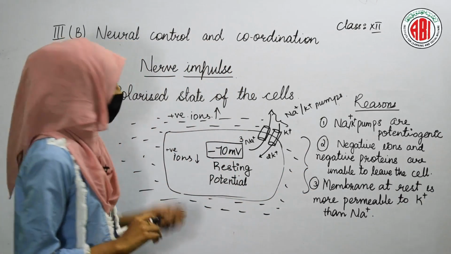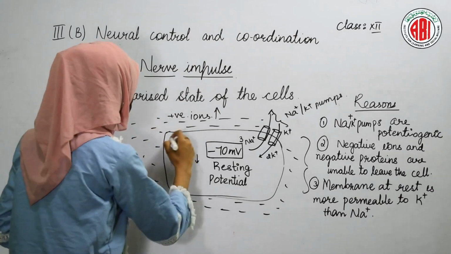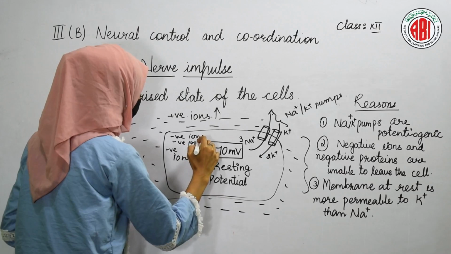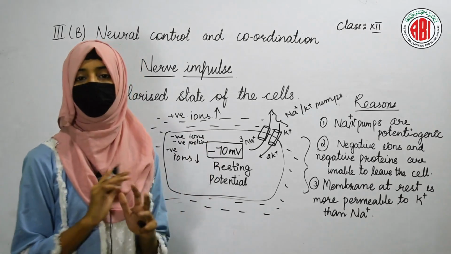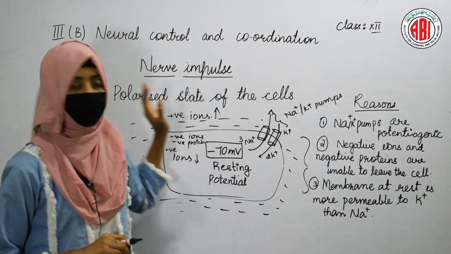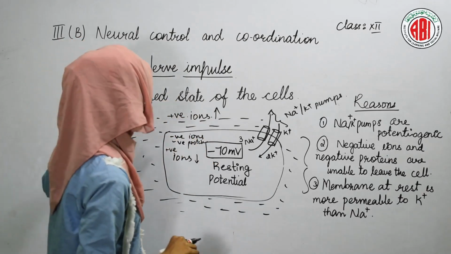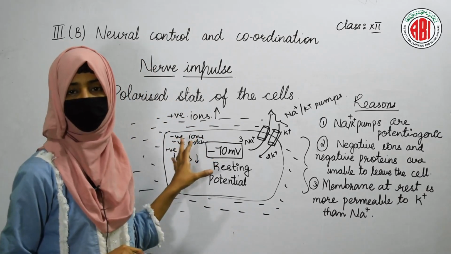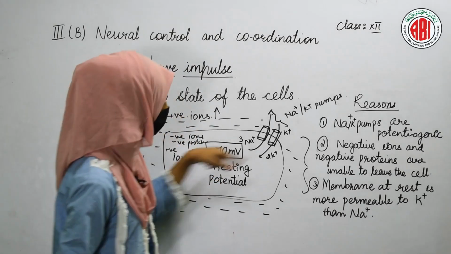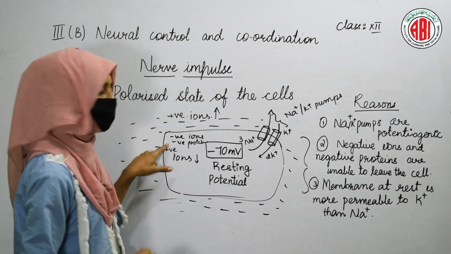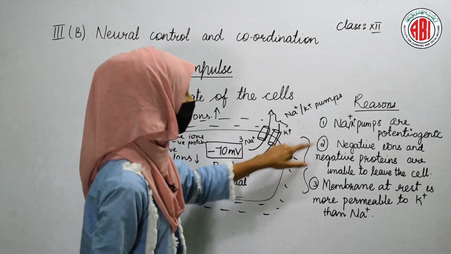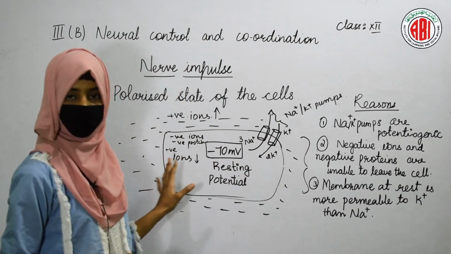That means along with the positive ions, negative ions and negative proteins are also there in the cell, but there are no pumps present to make the movement of these negative ions and negative proteins out of the cell. In such a way, only positive ions can move out of the cell and negative ions and negative proteins remain inside the cell. This is how the negative ions and negative proteins are unable to leave the cell.